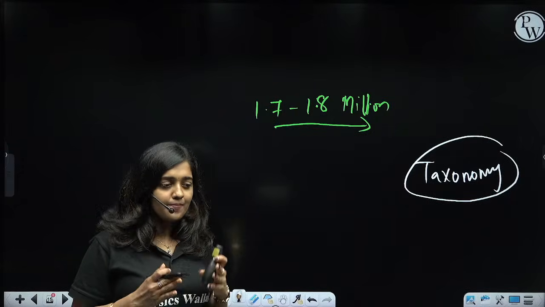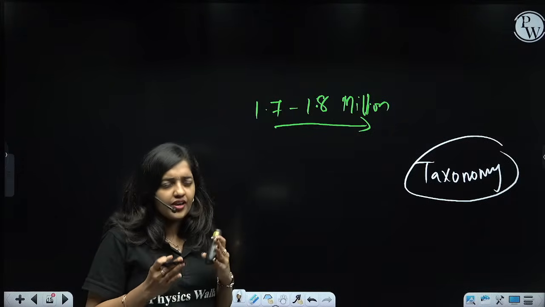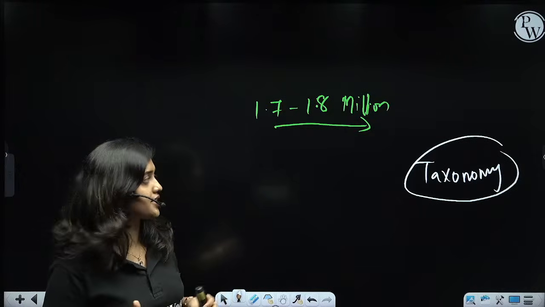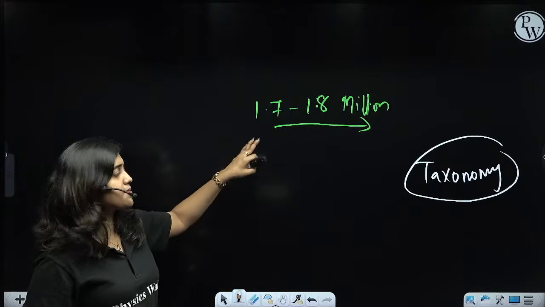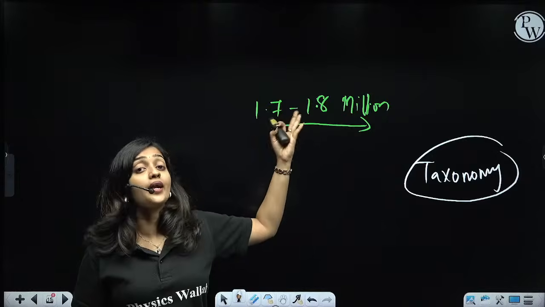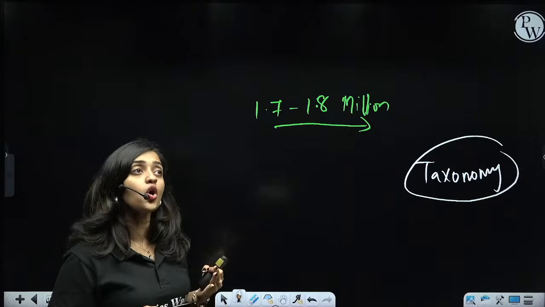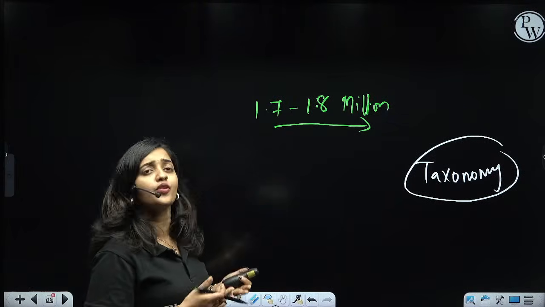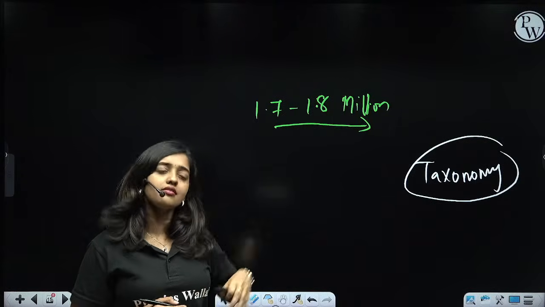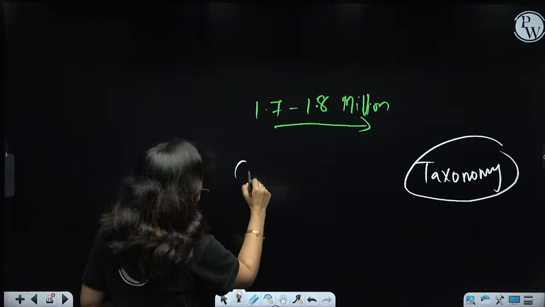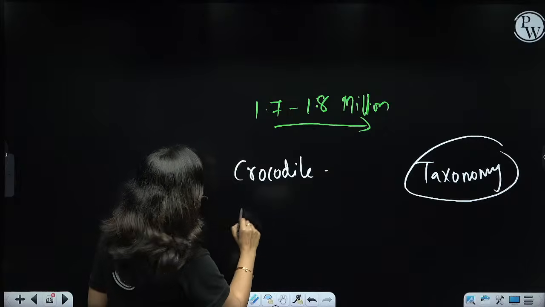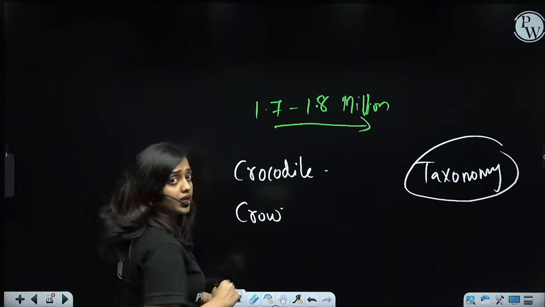Sometimes what I said now will be a little difficult for you to grasp. Okay, I will make you understand it perfectly. Just imagine we have 1.7 to 1.8 million species. For research, we need to learn about a specific organism. Just imagine, I want to learn about crocodile, and I also want to learn about crow.